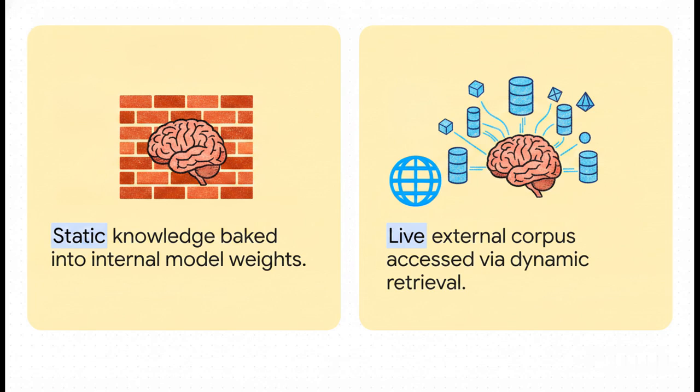Parametric memory is the knowledge permanently baked into the neural network's internal weights during its initial training. The problem? It's completely static. Relying solely on that baked-in parametric memory is exactly what causes hallucinations, because the model literally cannot update its facts. And that is exactly why our Agent OS needs non-parametric memory. This is a live external corpus of data accessed via retrieval, our FAISS and SQLite databases. It lets the agent pull verified, totally up-to-date facts without us ever having to retrain the underlying model.